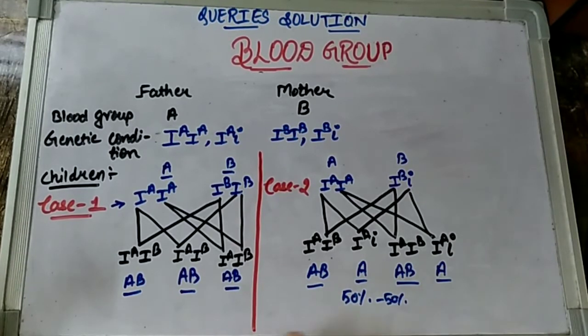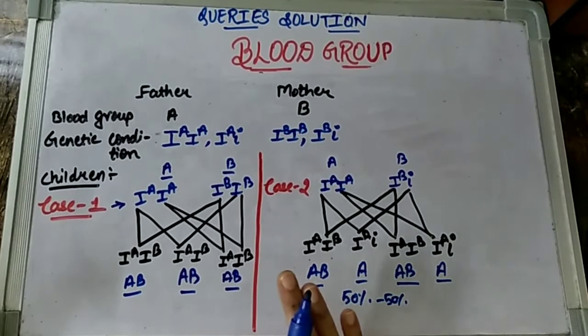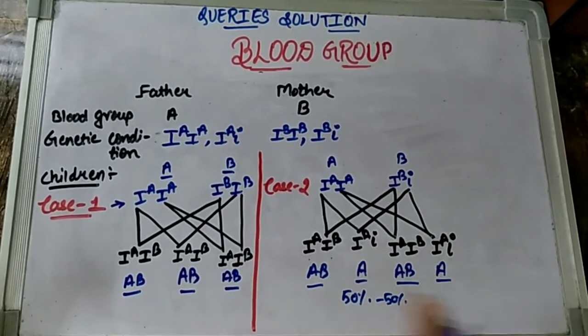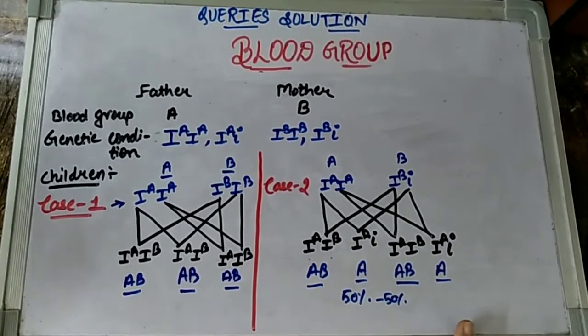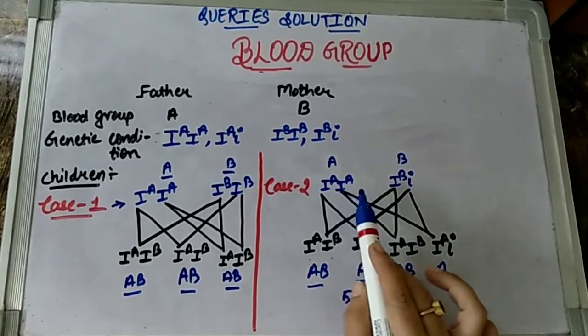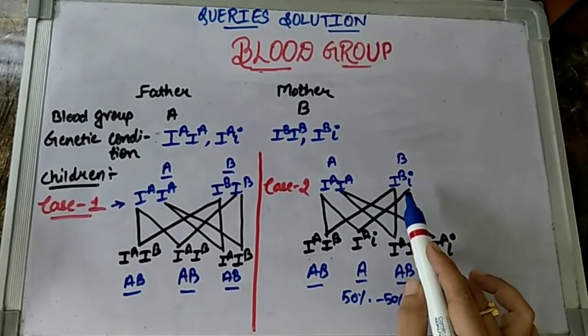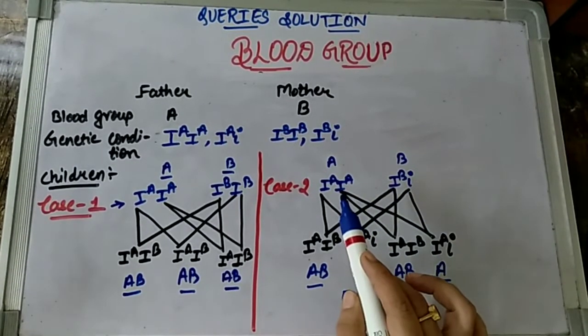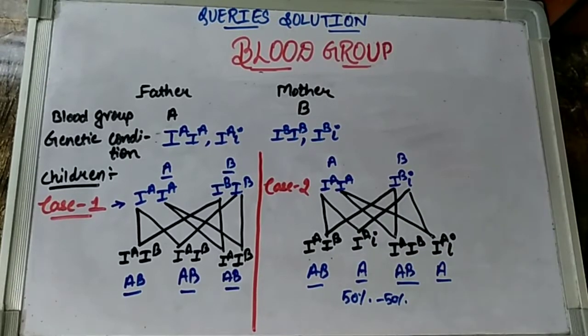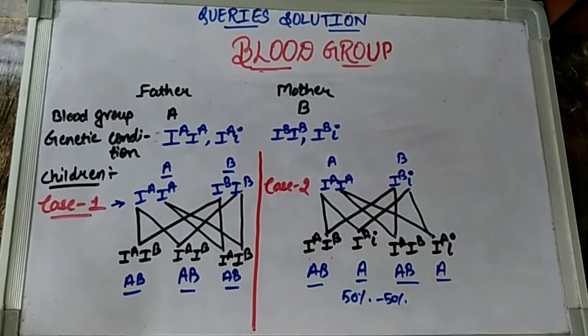What is the percentage of A we are getting? Even 50%. So in such cases, when a father belonging to blood group A marries a woman of blood group B and have children having AB blood groups along with A in equal ratio, what does that mean? That one of the parents is homozygous and another is heterozygous, as you can see. So this is case number 2.